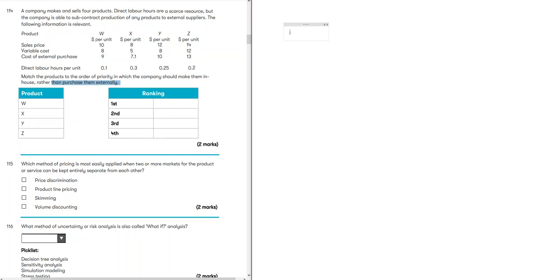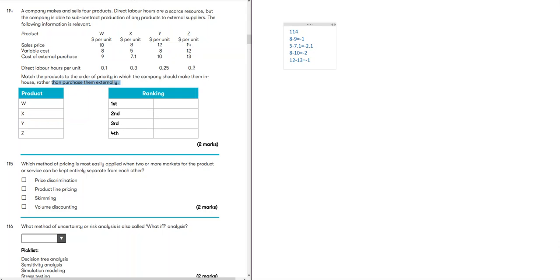So when we look at product W, it is $1 expensive from supplier. If we look at product X, it is $2.1 expensive. Y is $2 expensive, and the other one is $1 expensive.